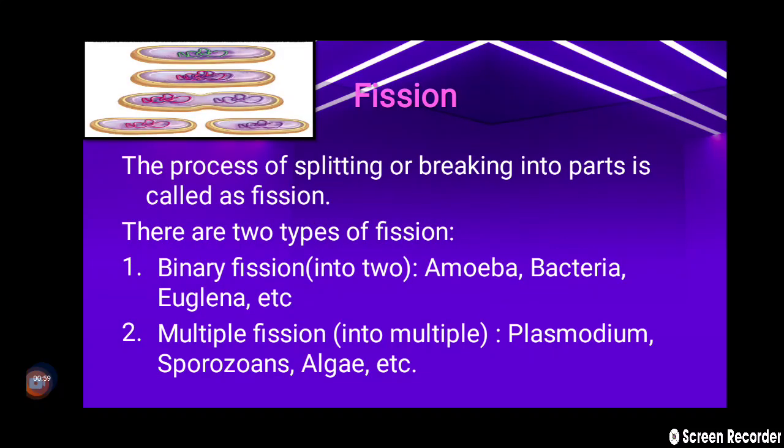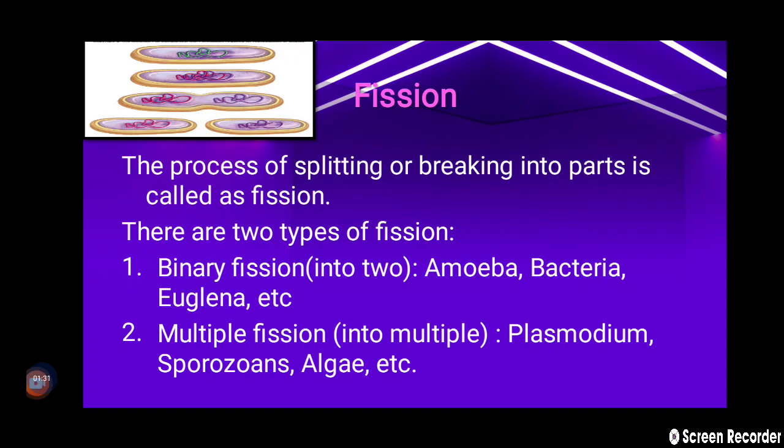First up, fission. Fission is a process of splitting or breaking into parts. It can be seen in multicellular organisms but is generally seen in unicellular organisms. There are generally two types of fission, binary and multiple. As the name suggests, binary means splitting into two parts. That means fission separates a single organism into two parts. For example, amoeba, bacteria, euglena, etc.